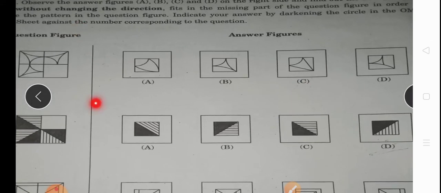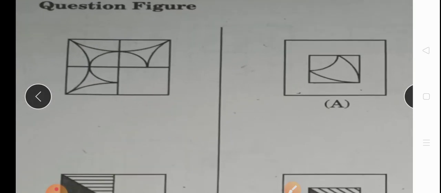Okay. First we will come here and we will try to make it by ourselves. We will not look at the options first. It will be our figure. I will make it here.